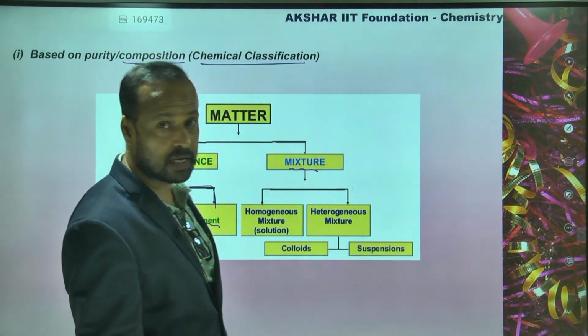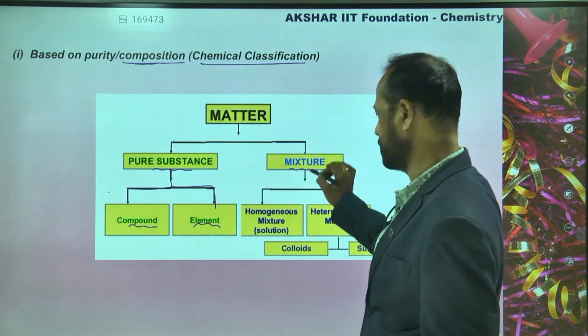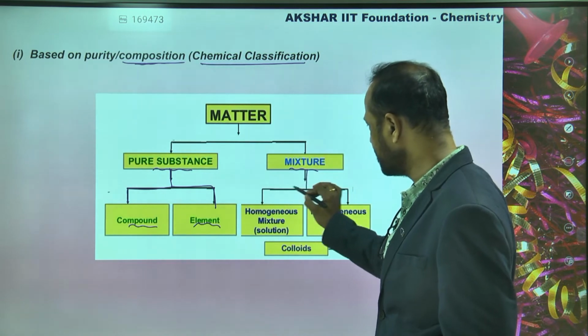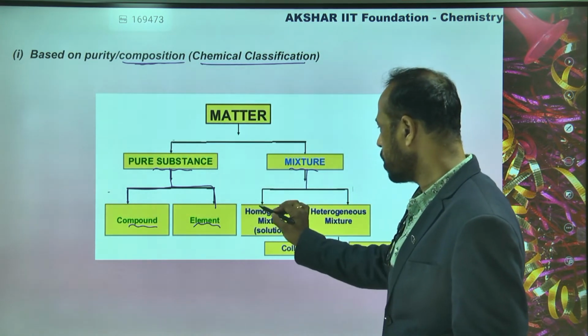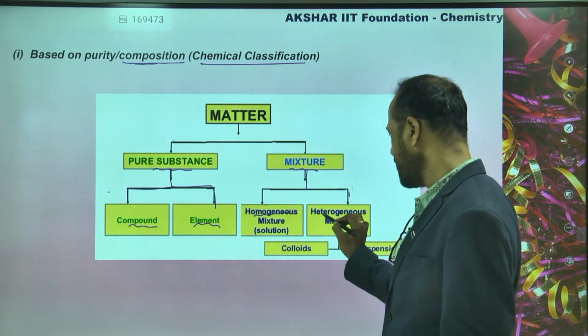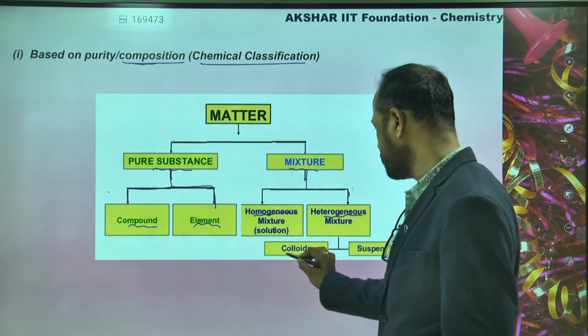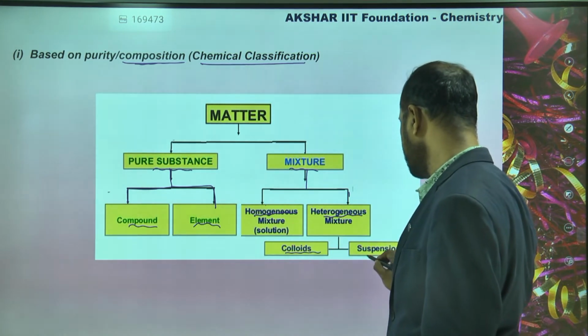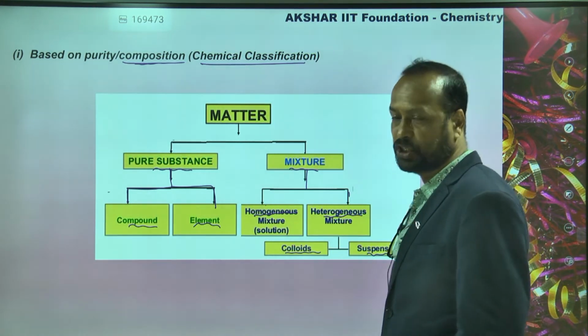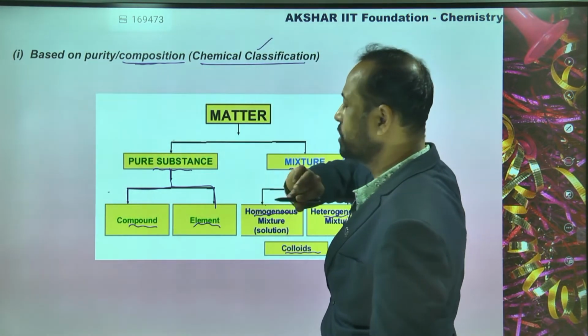Now let's come to mixtures. Mixture is also classified into two types called homogeneous and heterogeneous. Again heterogeneous is classified into two types called colloids and suspensions. So this is the chemical classification, students.